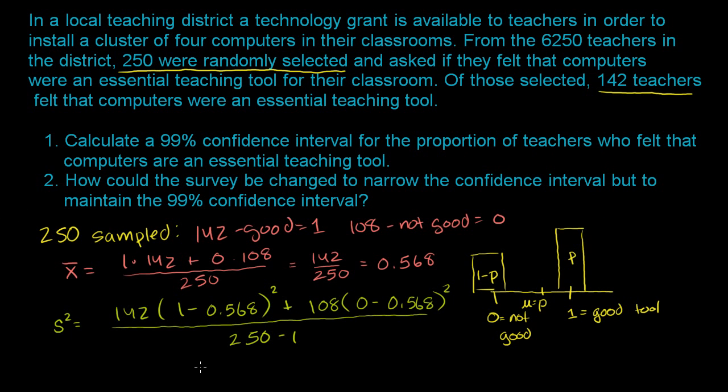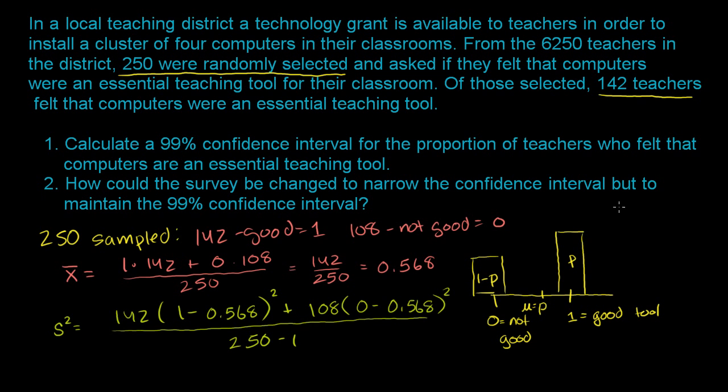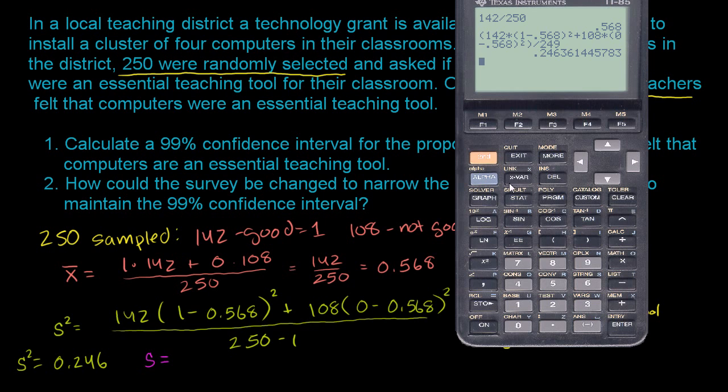Our sample variance is equal to 0.246. If you were to take the square root of that, our actual sample standard deviation is going to be, let's take the square root of that answer right over there.